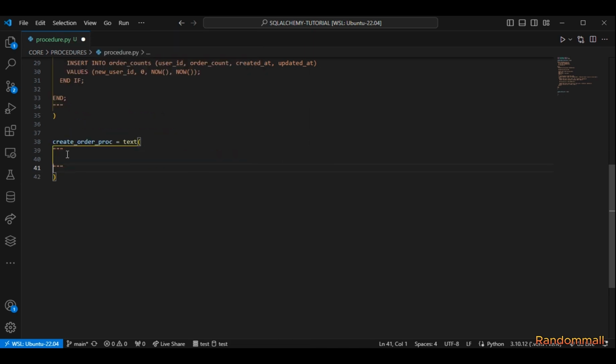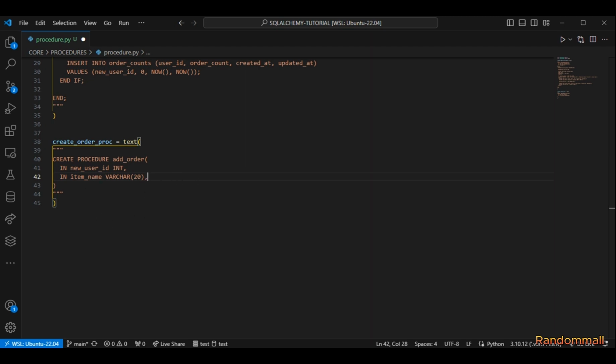So we are going to start the same way by saying create procedure followed by the procedure name, which is add order, and then inside there I'm going to pass in an input which is a user ID for creating an order, and another input which is item name, which is the order that the user has selected.